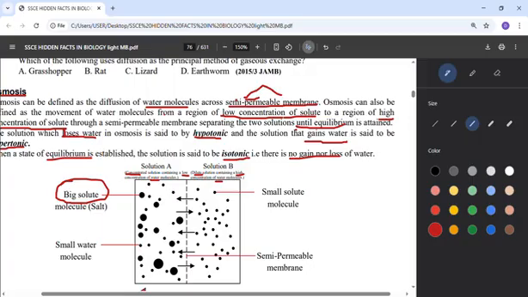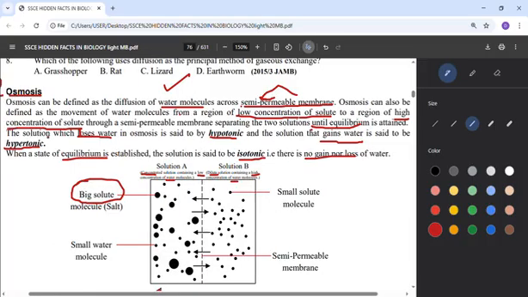So now let's look at osmosis. We said movement of water, only water, take note, not solid, liquid and gas. So only water will move, and it must be through a semi-permeable membrane. Then it will be from lower to higher concentration until there is equilibrium. That means it will keep moving from lower to higher until it is in equilibrium. And when I say it's equilibrium, it means no movement again.